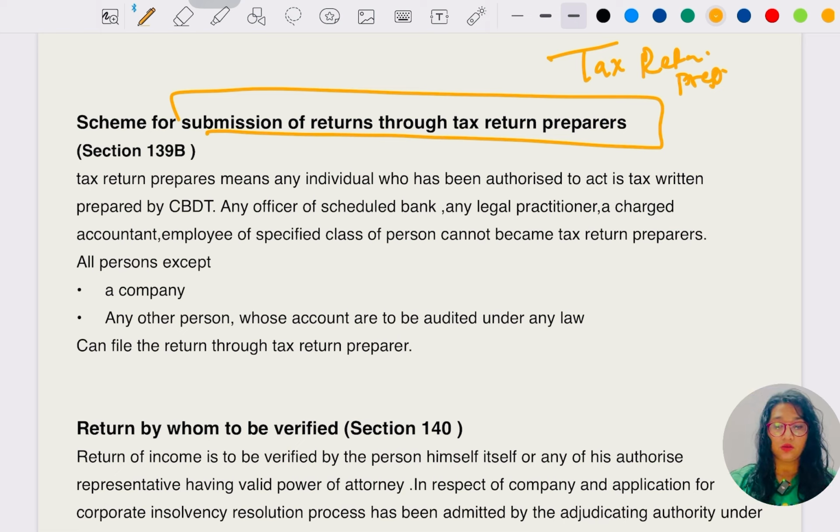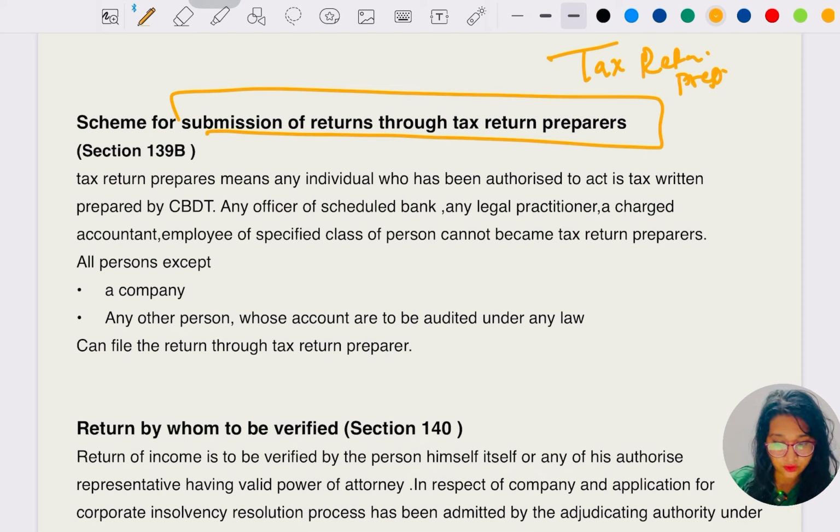So the professional tax return preparers are also professionals who can file the return. Now we have to understand who are the persons who are not eligible to be the tax return preparer.